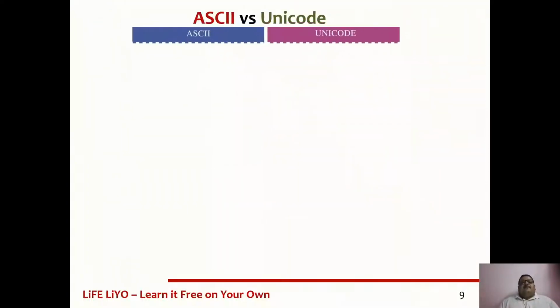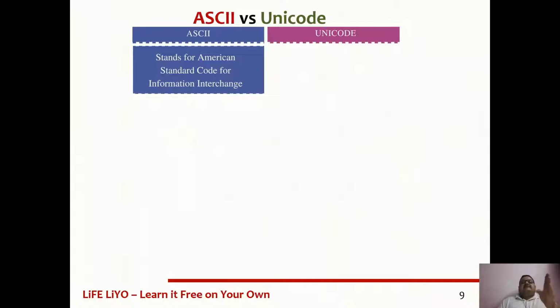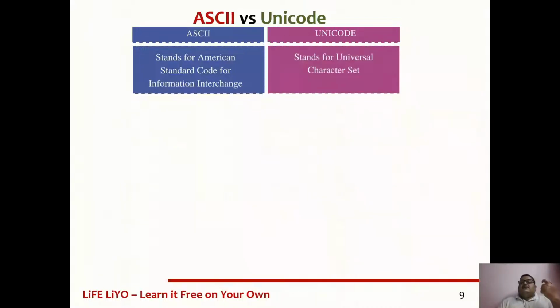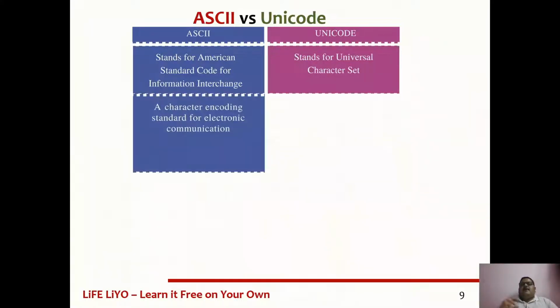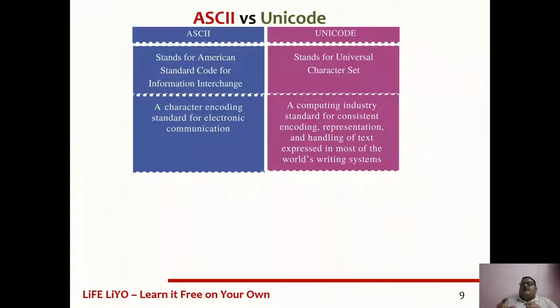Now, first of all, what is ASCII? ASCII stands for American Standard Code for Information Interchange. That is, it is helpful for information interchange. Now, Unicode. Unicode stands for the Universal Character Set. ASCII is a character encoding standard for electronic communication. Unicode is a computing industry standard for consistent encoding, representation, and handling of text expressed in most of the world's writing systems. We'll discuss what the differences are between these two.